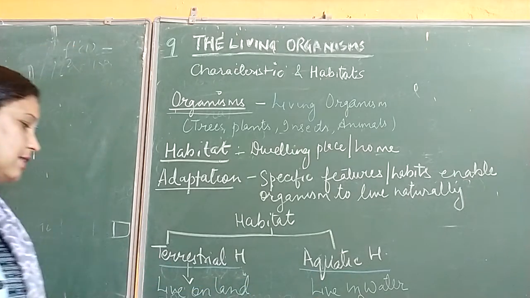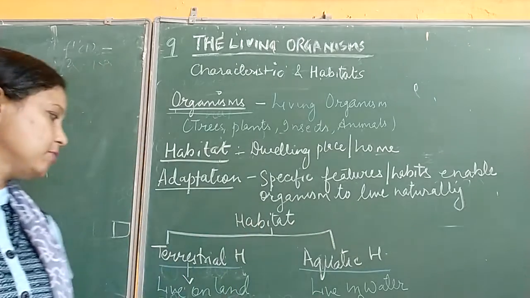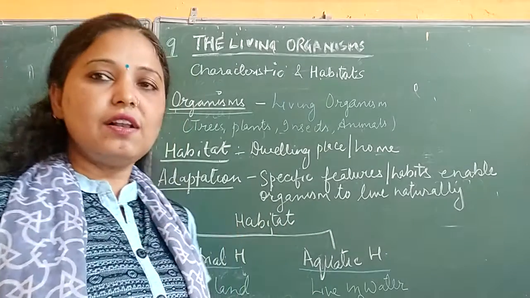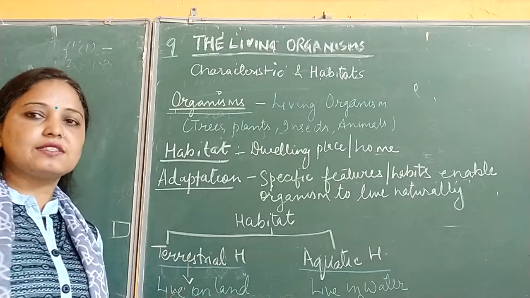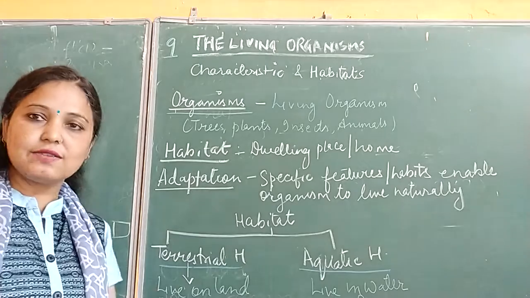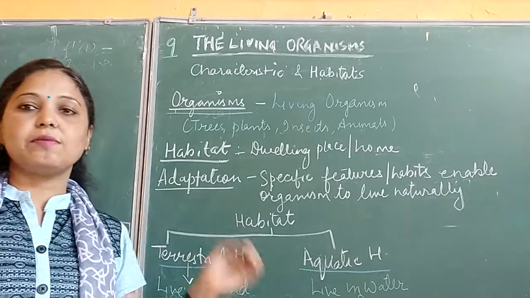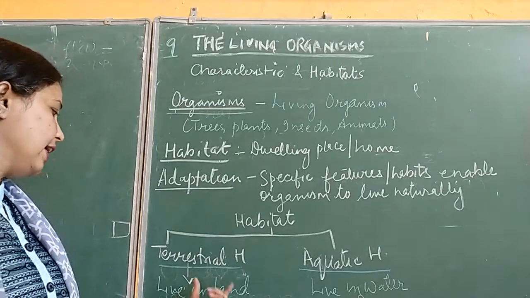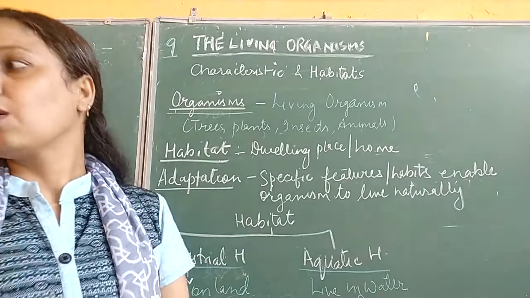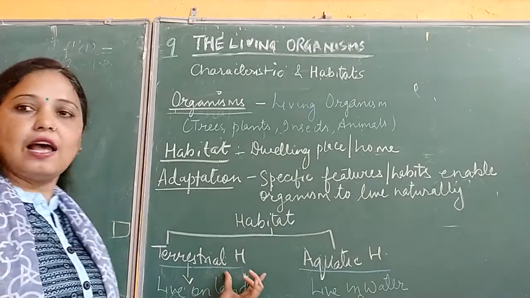Terrestrial habitat means the organisms, including plants and animals both, live on land. We are also terrestrial. We live in a terrestrial habitat. That means the organisms which are living on the land, living organisms like plants and animals. It includes forest, desert, grassland, mountains, coastal areas. All of this is included in the terrestrial habitat.